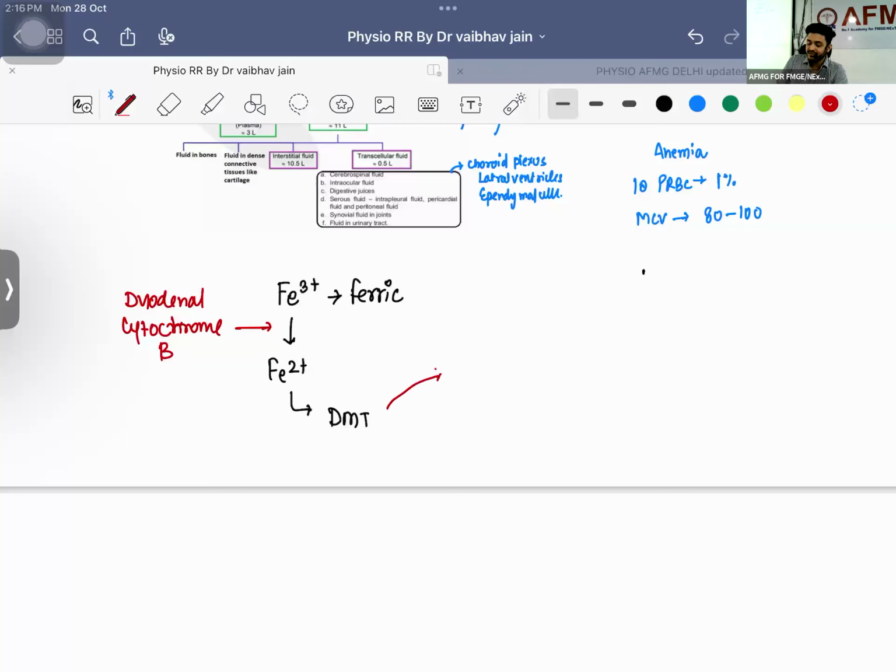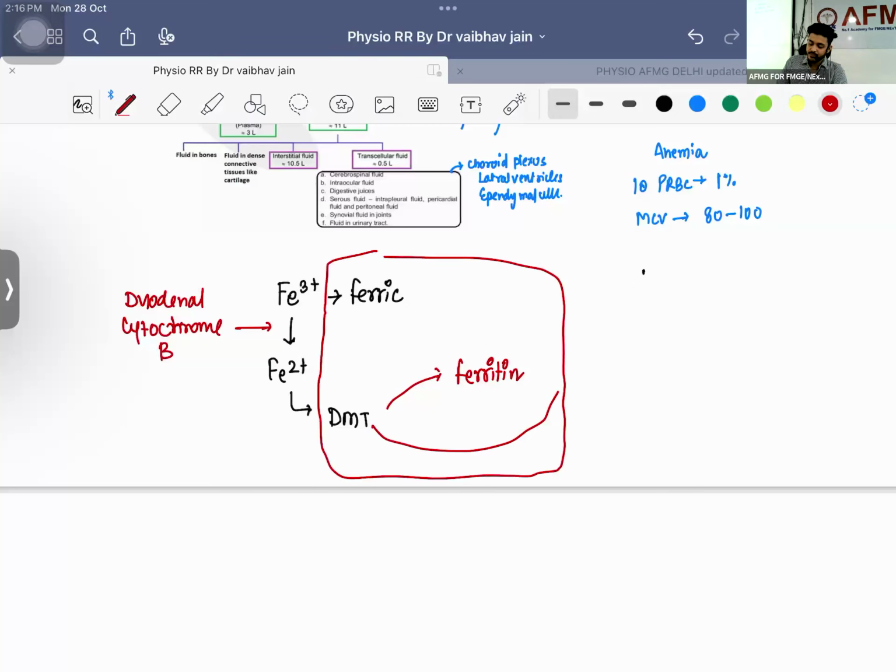And now this Fe2+ will be stored in the storage form of iron. Everyone, the storage form of iron is ferritin. Apart from that, think of this as an epithelial cell. Now what is going to happen? The extra iron that you are eating will be going out with the help of ferroportin. This is going to be Fe2+.